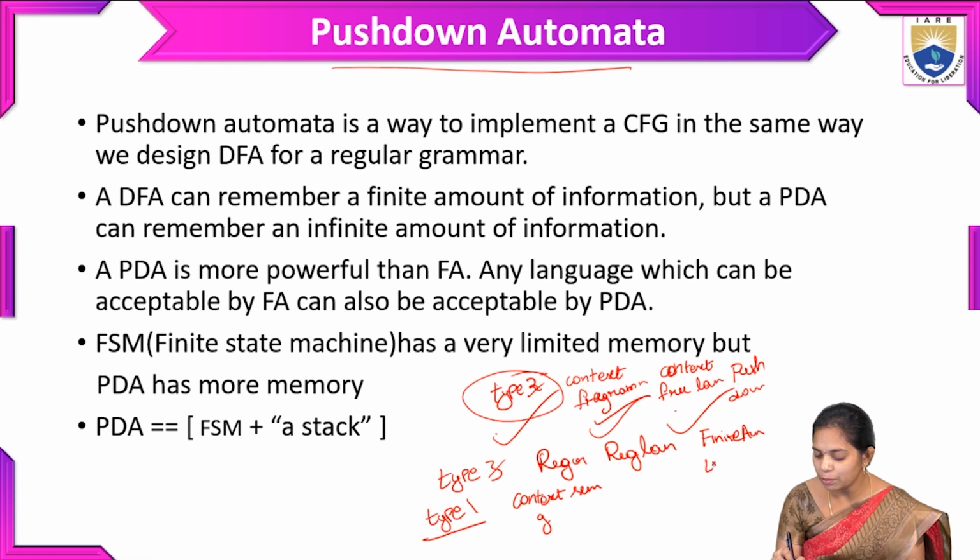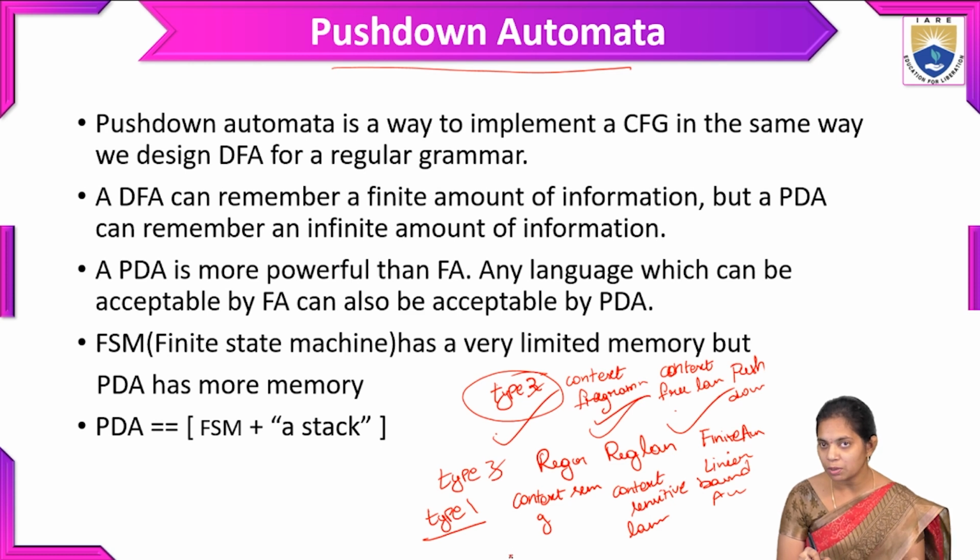It is a linear bounded automata. The language accepted by this type of grammar is context-sensitive language. So the grammar for type 1 is context-sensitive grammar. This is about type 1 grammar.